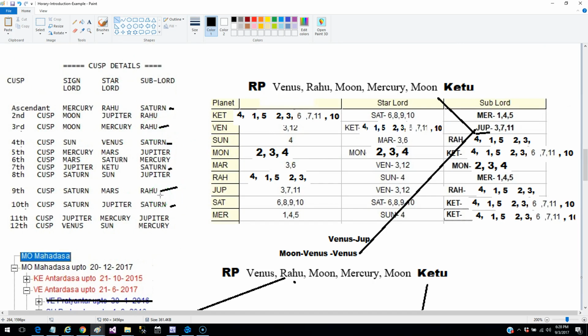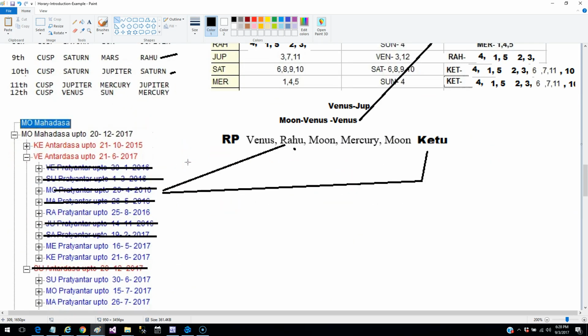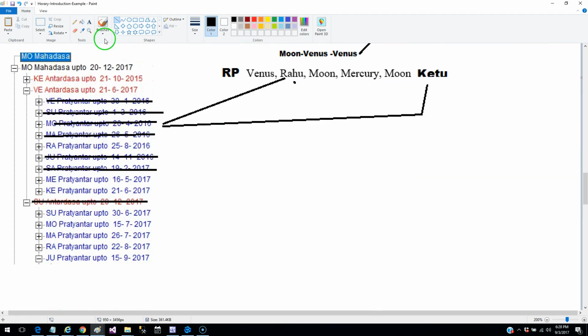These are the houses of negotiation, and Rahu by default appeared as one of the ruling planets, and by virtue of representing Moon and Mercury, it has replaced Moon and Mercury. So Rahu is very strong. So this is one of the periods that I identified.